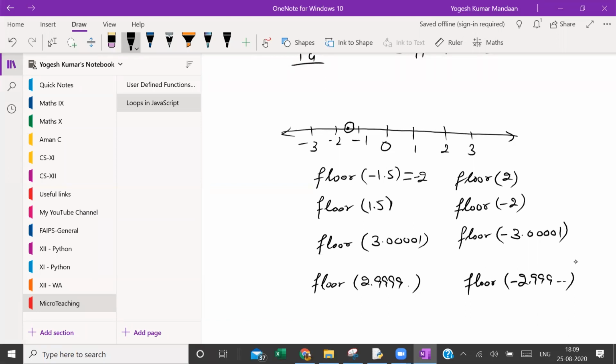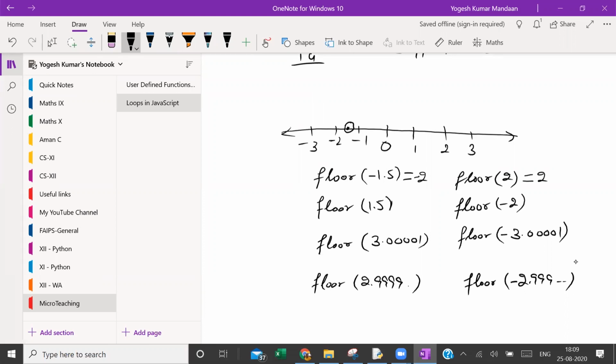Now, what is the integer which is on the left of it? Just left of it. Minus 2. That is the floor, because that is the integer just below it. Okay. What is the floor of 2? Sir, 2. Yes. The floor of an integer is that integer itself.